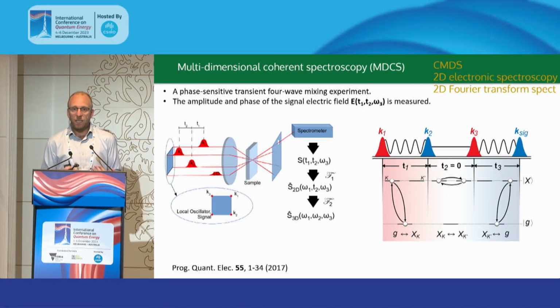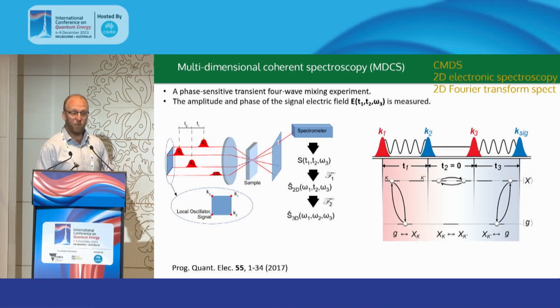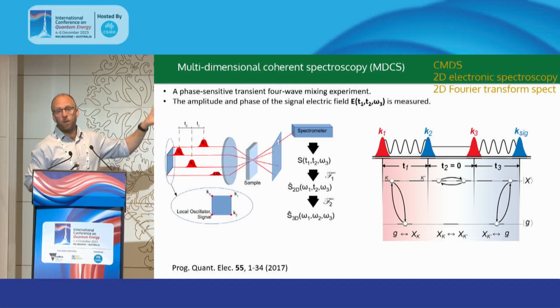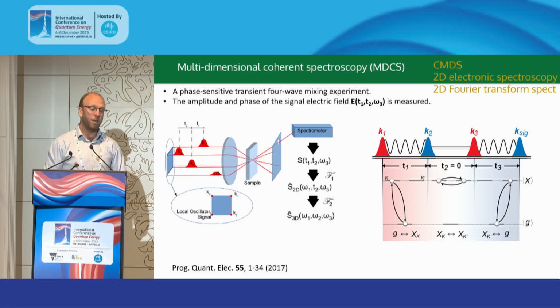Now, the technique that we're using to quantify and to measure these interactions is multidimensional coherent spectroscopy, or you might also know this as coherent multidimensional spectroscopy, or 2D electronic spectroscopy, or 2D Fourier transform spectroscopy. But either way, the basic idea is that this is a phase-sensitive transient four-wave mixing type experiment, where we're sensitive to the third order susceptibility of our sample.